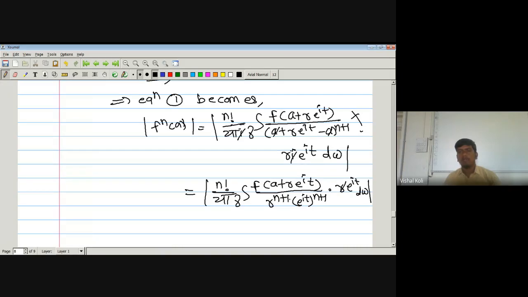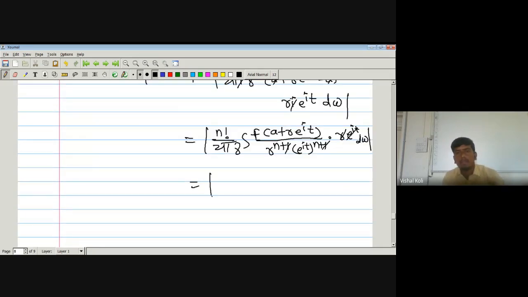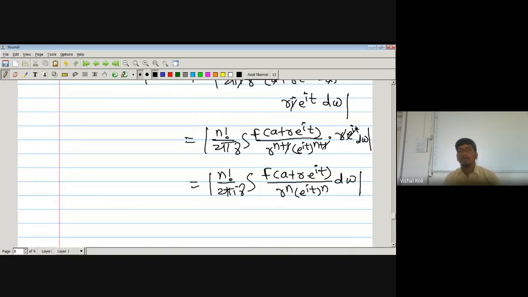One r gets cancelled, and e to the power it gets cancelled. So it is n factorial divided by 2 pi, integration over the curve gamma, f of a plus r into e to the power it divided by r to the power n into e to the power it to the power n dt.